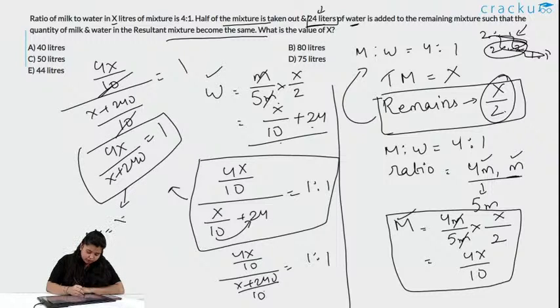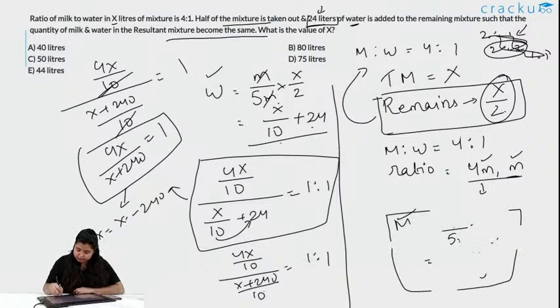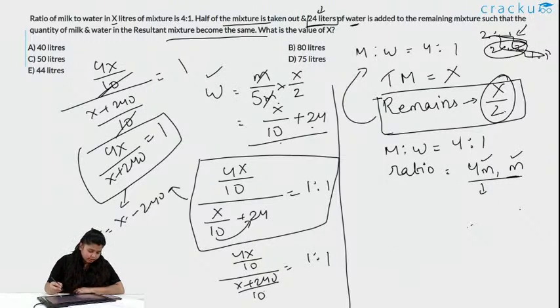4x is equal to, is this visible? Am I writing here and is this visible? If not, then do not worry, I will write it here. Okay, the last part I am writing it here.